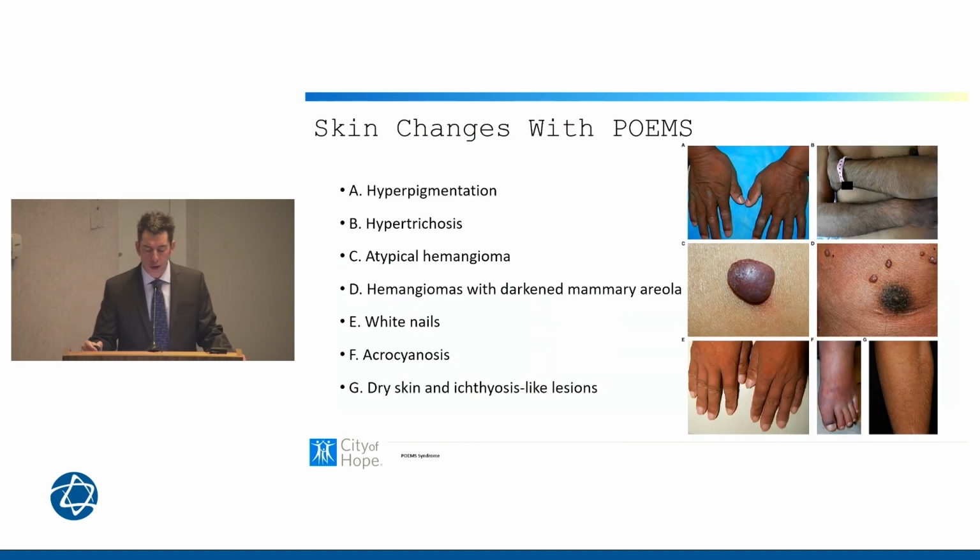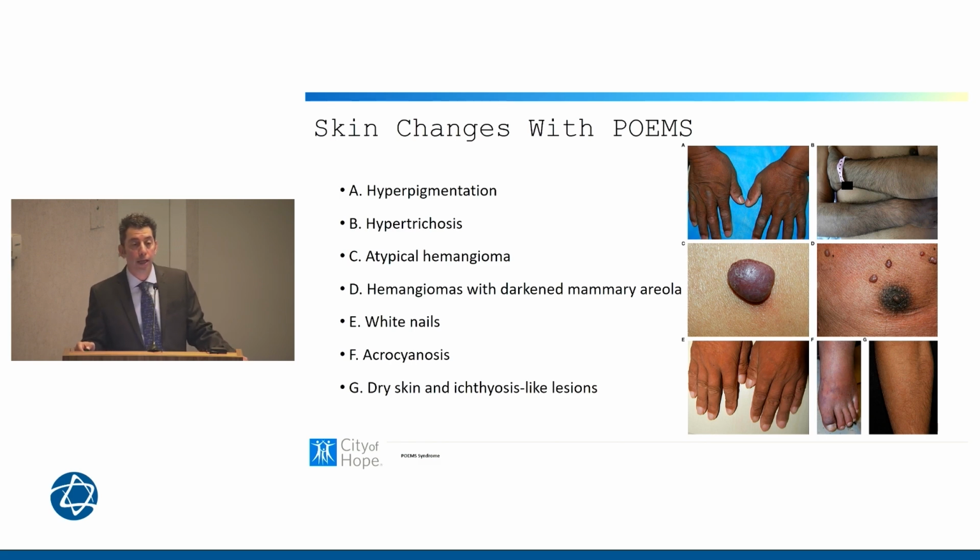So this is just a quick image of the skin findings that we may see in POEMS, very non-specific. Hyperpigmentation, as seen in the upper left corner of the images, increased hair growth with hypertrichosis, atypical hemangiomas. This is another example of hemangiomas that are darkened, white nails, acrocyanosis, and dry skin.